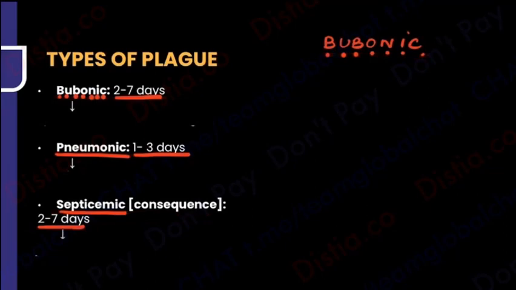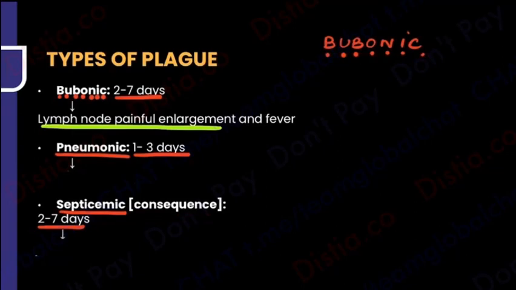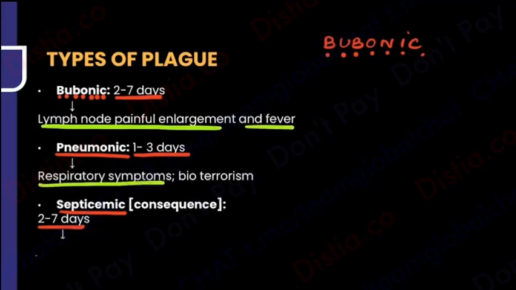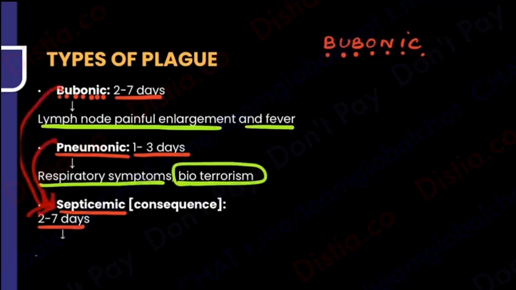So what is the bubonic plague? The bubonic plague basically means that there is a painful lymph node, bubo. Bubo is always a lymph node. Painful lymph node is a bubo, and of course there is fever. Pneumonic plague, guys, come on, pneumonia we know is going to be respiratory symptoms, and this is associated with a bioterrorism agent. Coming to septicemia. Even bubonic plague can go to septicemia, pneumonic plague can go to septicemia. Septicemia means the patient is going to have sepsis.